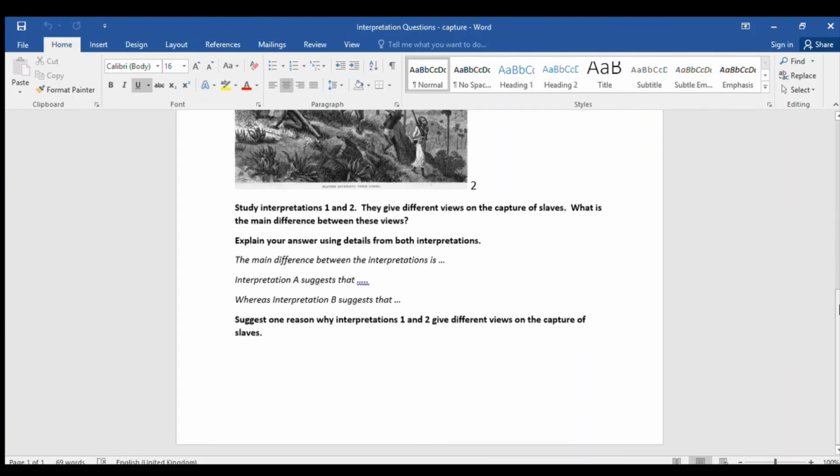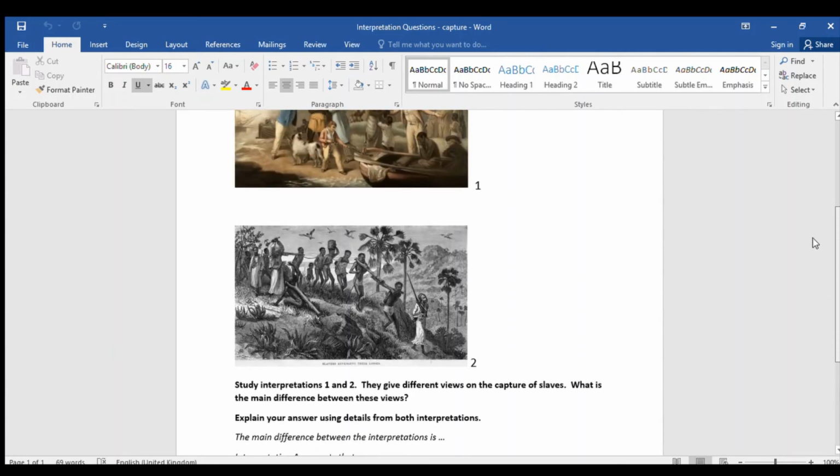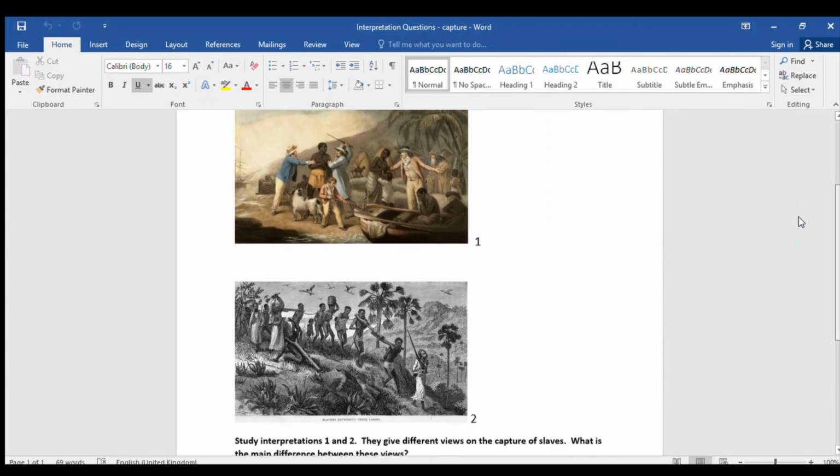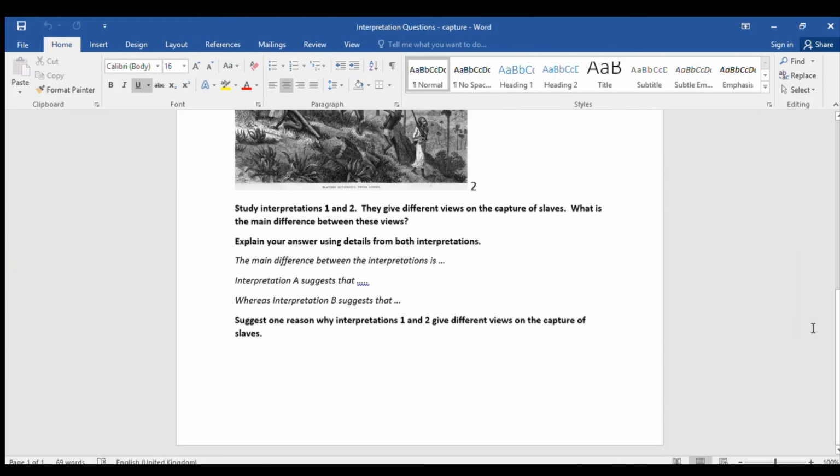The question says, study interpretations 1 and 2, which is the 2 picture sources. They give different views on the capture of slaves. What is the main difference between these views? So you've got to look at source 1 and source 2 and look for the key difference in what it's saying about the capture of these slaves. It then says, explain your answer using details from both interpretations, and it gives you an idea of how to do it. So what you can see there in italics, I would use those as your starting sentences.